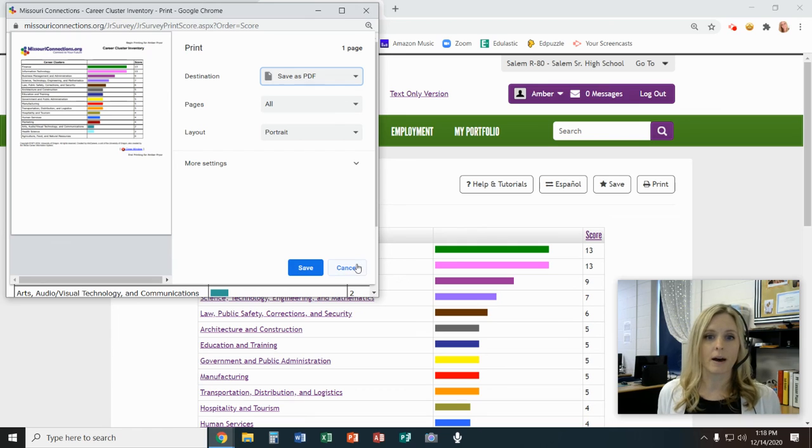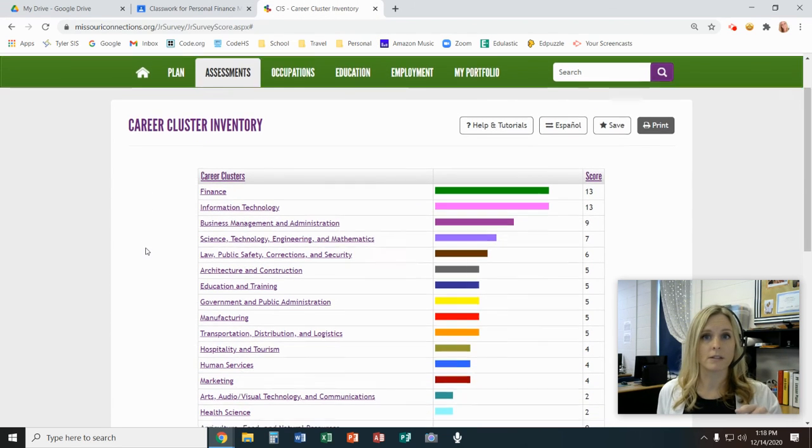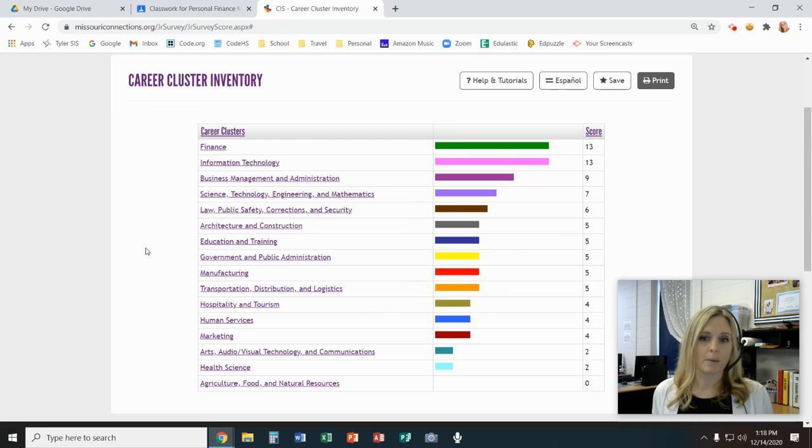If you don't see this option, for example, if you're working on a Chromebook and it's not giving you this option at all, what you can do instead is just screenshot this page. And you can do that by holding down Control and pressing the button on the top row that looks like multiple screens. That's going to save it as a file, and you should be able to add that to Google Classroom to turn it in.